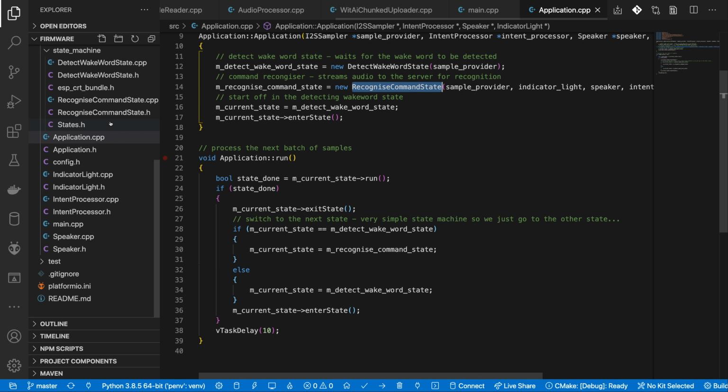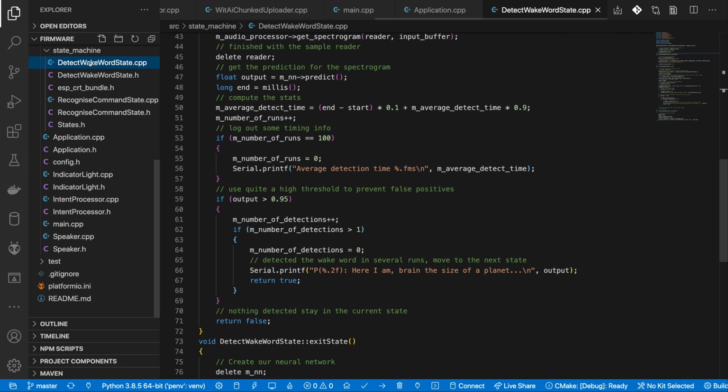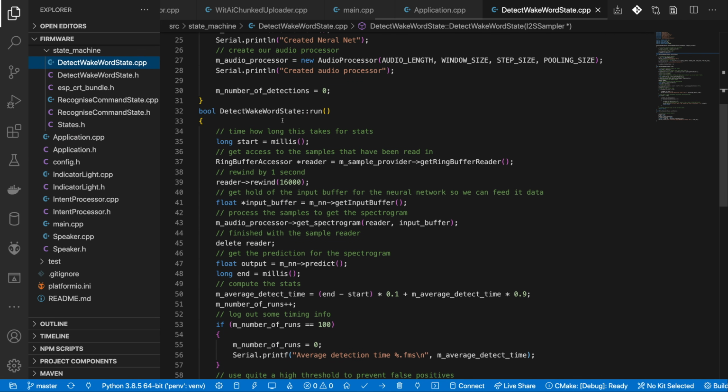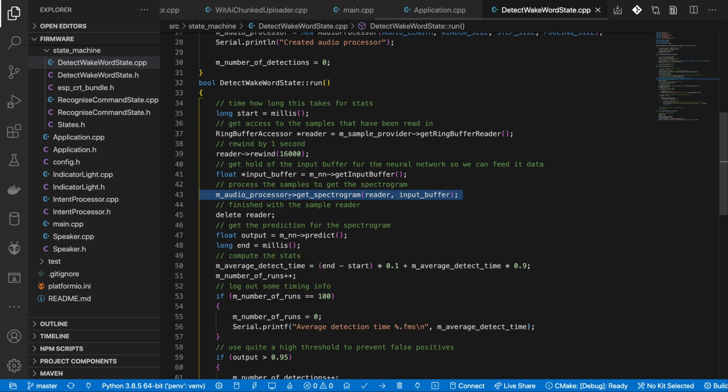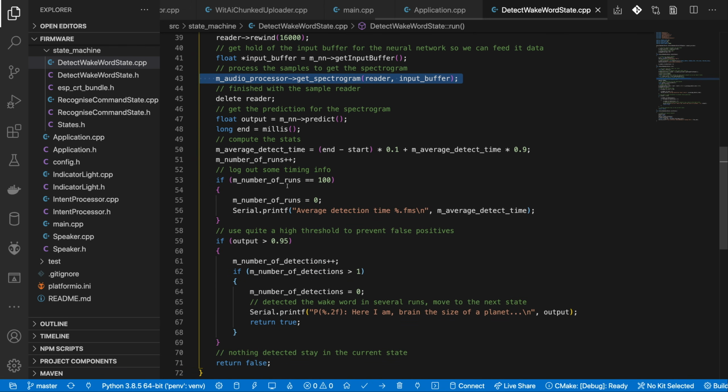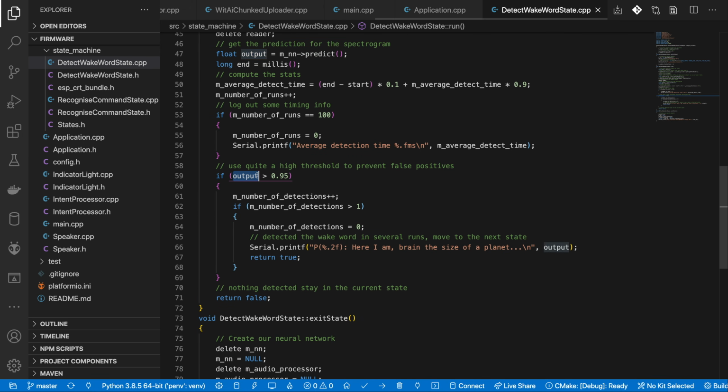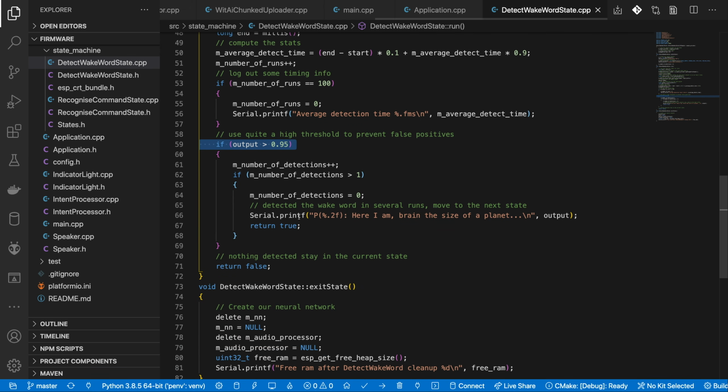Let's have a look at the detect wake word state. The first thing we do is get hold of the ring buffer. We rewind by 1 second's worth of samples and then generate the spectrogram. This spectrogram is fed directly into the neural network's input buffer so we can run the prediction. If the neural network thinks the wake word occurred, then we move on to the next state. Otherwise, we stay in the current state.